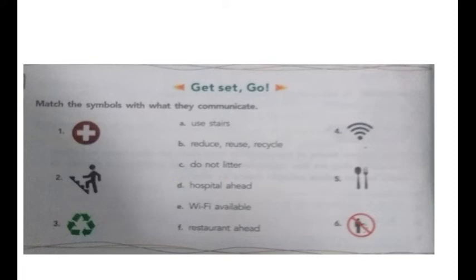And this is the next symbol. What does this symbol mean, children? Use stairs. Third, what does it mean? Reduce, reuse, recycle. Now this symbol, you are very familiar with. Yes, this is Wi-Fi available. And this one means restaurant ahead. And what does this one mean, children? Do not litter.